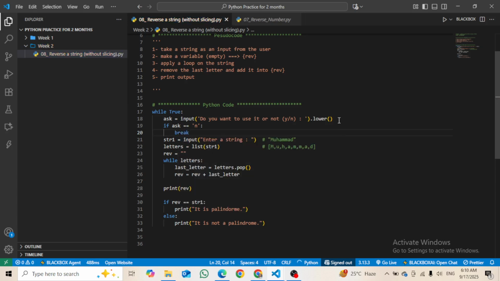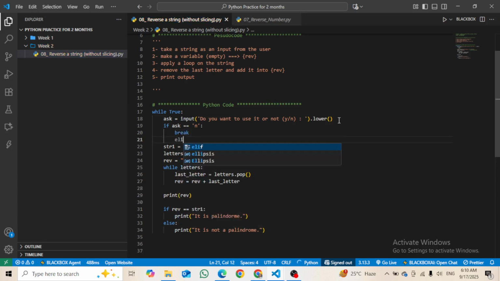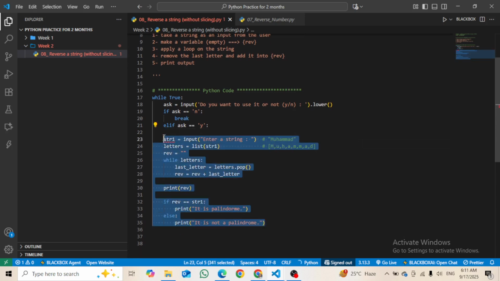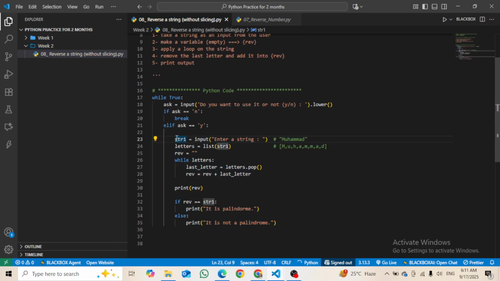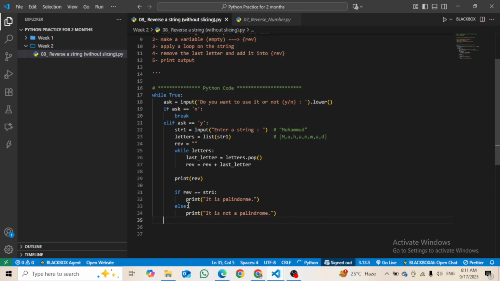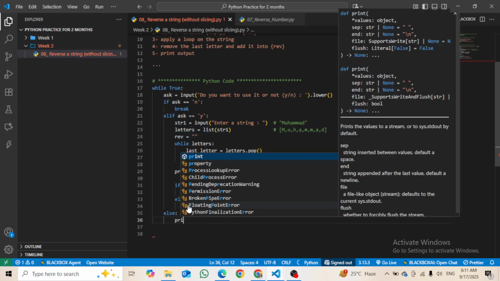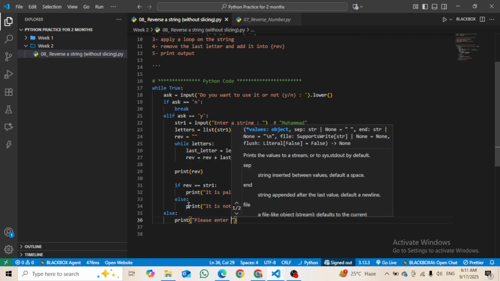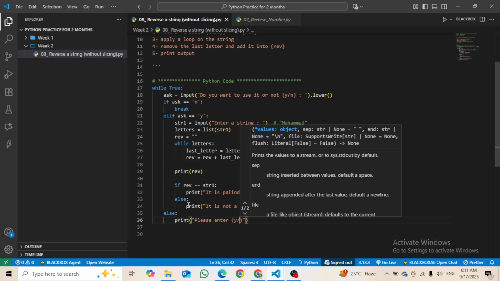Elif ask is equal to yes, then I will run this whole code inside that. Then else, print please enter yes or no.